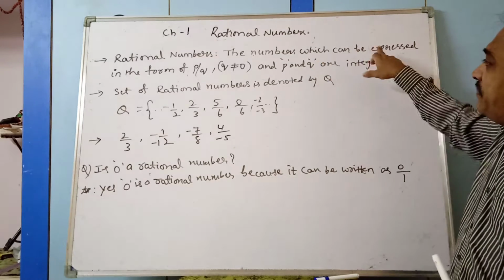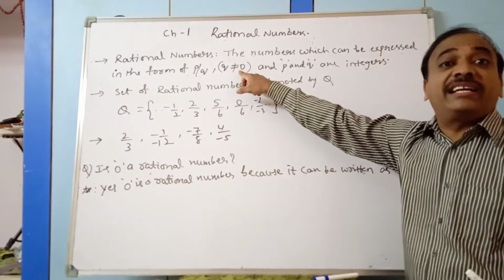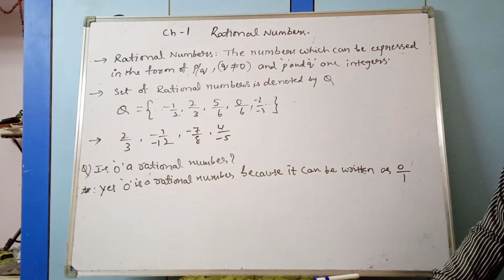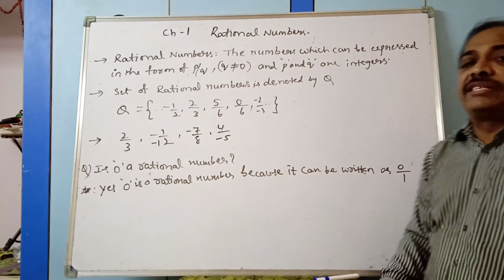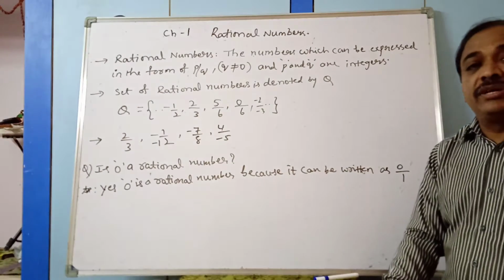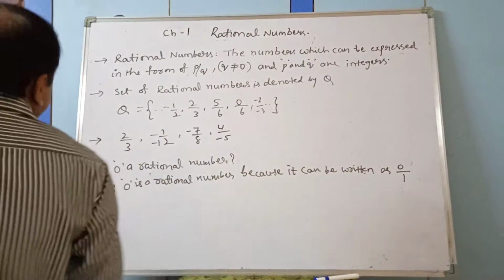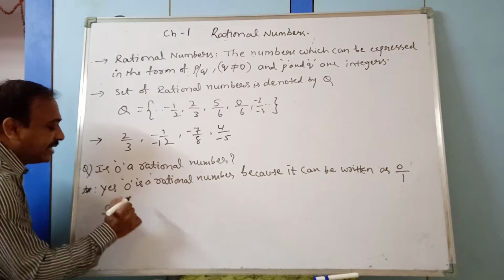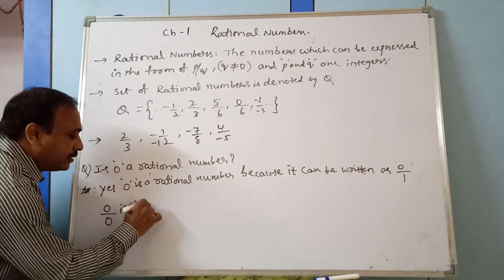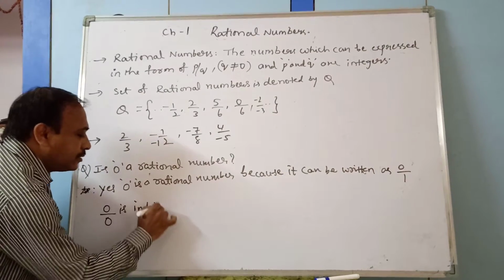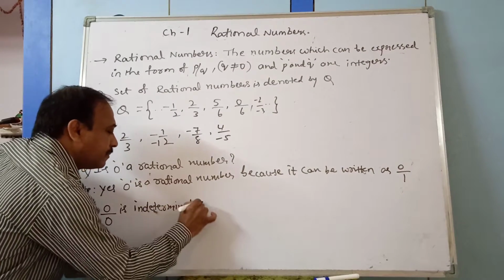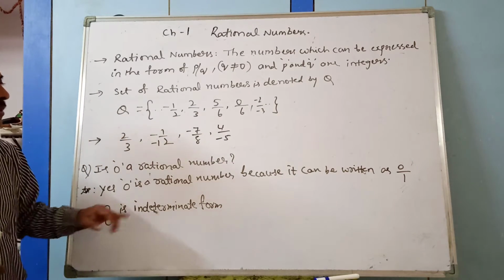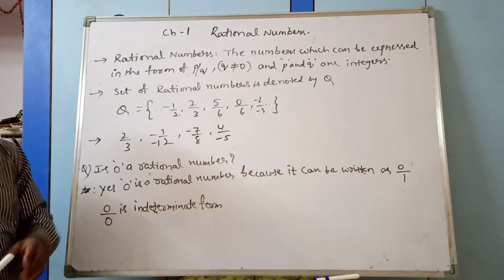What is the definition? Where q is not equal to 0, the denominator should not be equal to 0. Here the denominator is 1, not 0. The numerator can be anything. That's why 0 is a rational number. And one more thing: 0 by 0 is an indeterminate form, which means we cannot define it. This is about rational numbers.